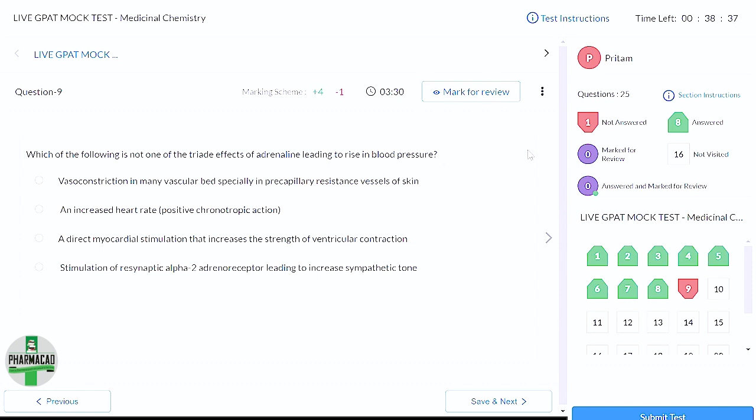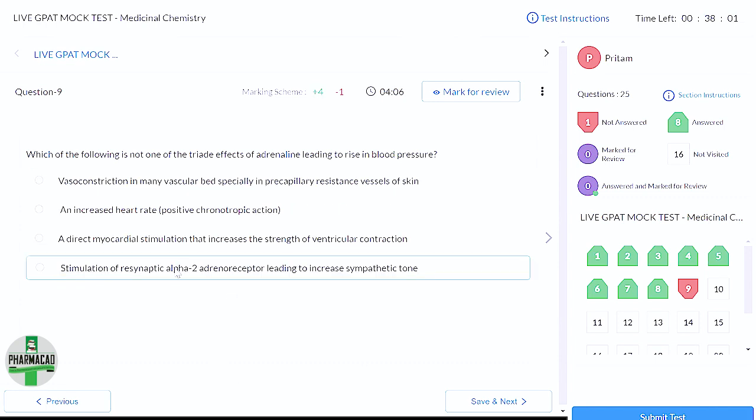This pre-synaptic neuron will stop releasing more and more adrenaline, because alpha 2 is getting a message that there is already too much adrenaline in the gap junction, which is coming back to this alpha 2 receptor and stimulating. So it will send a negative message to the pre-synaptic cleft and junction, and it will reduce release of adrenaline. So what will happen? The reduction in release of adrenaline will be there.